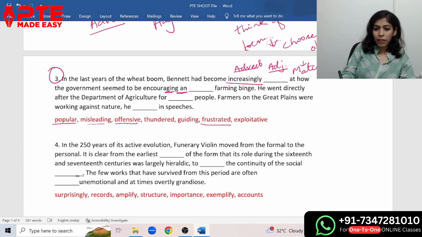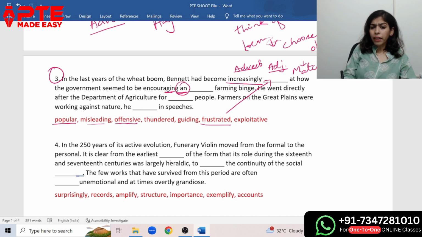Why frustrated, we'll get to know in the second one. For that, let us go through the second one. Until now, we can focus on popular and frustrated. At how the government seemed to be encouraging an dash farming binge. Now we have an here, that means some word with a vowel sound is going to come here.